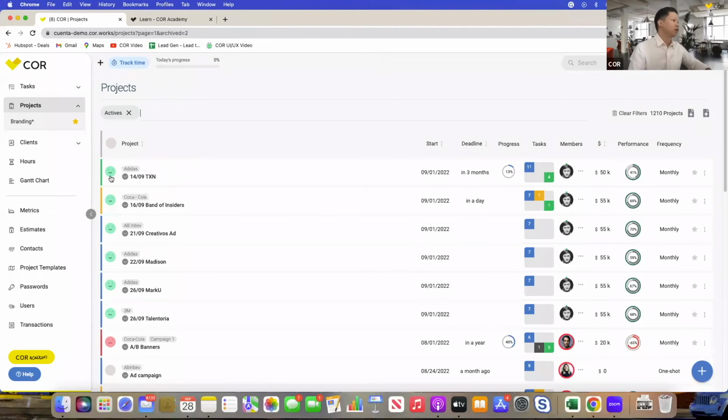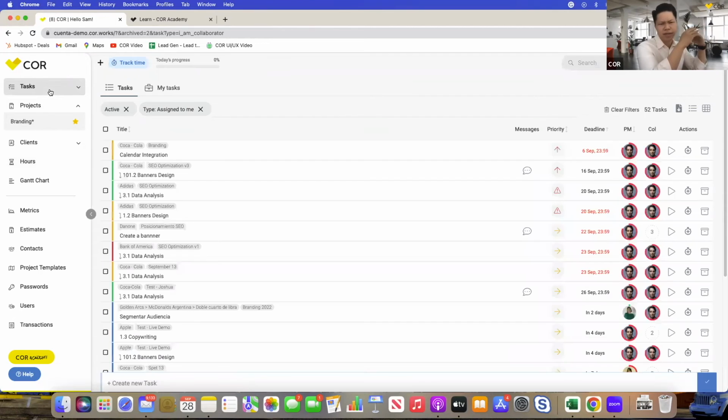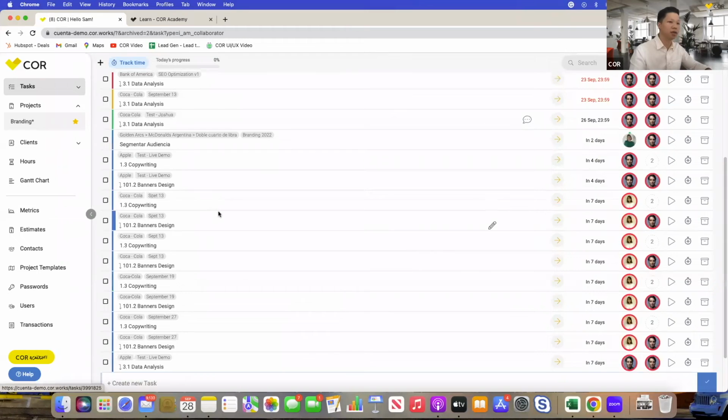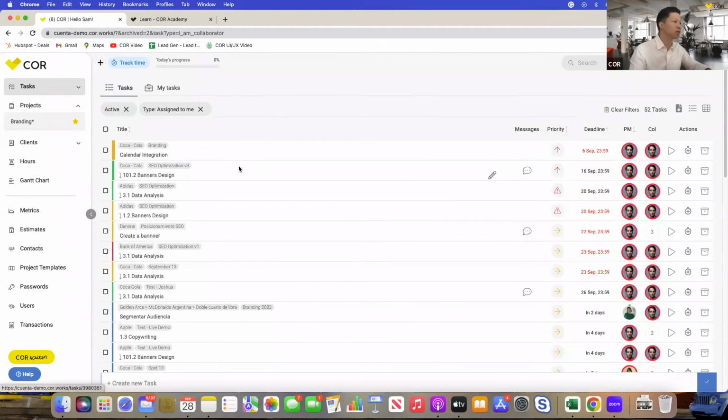Okay. So now that we've gone through sort of the mid-level, maybe like where the project managers will live and how they assign tasks and set up projects, let's jump into where everybody, basically collaborators, how would they see what they have to do, right? Basically, the goal for them is to spend as little time in COR, right? To just log in their time, see what they have to do, and then get back to work, right? So to do that, you just jump into this task tab. So early in the morning when you start your day, just jump into the task tab. It'll show you what the to-do list basically for today.